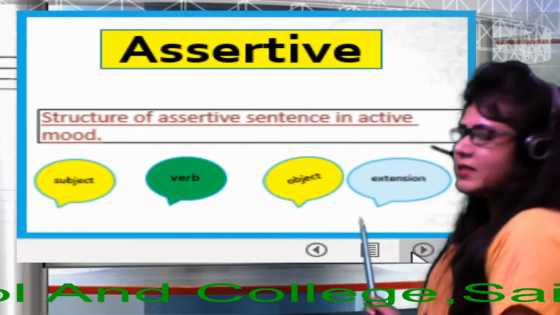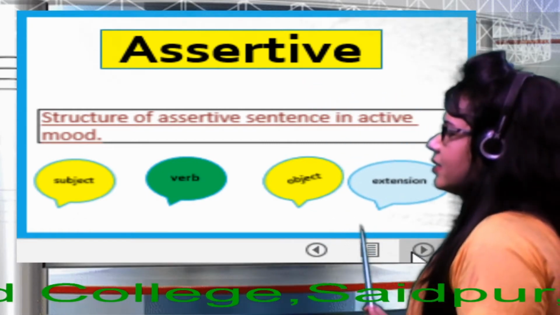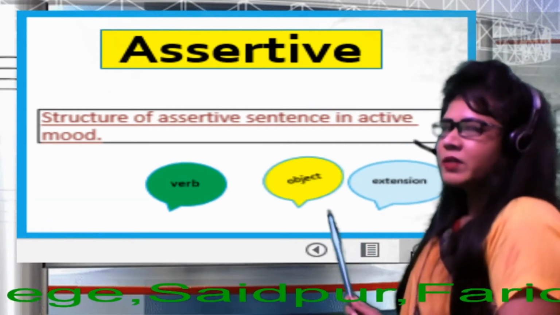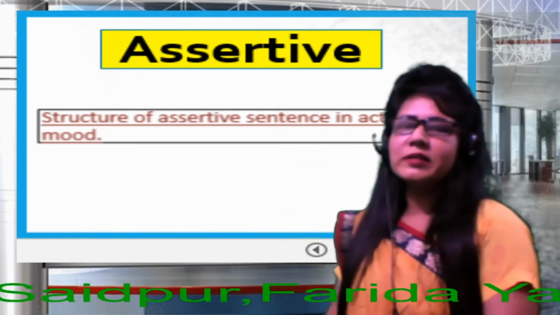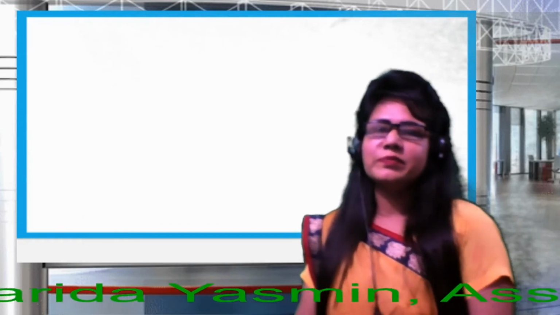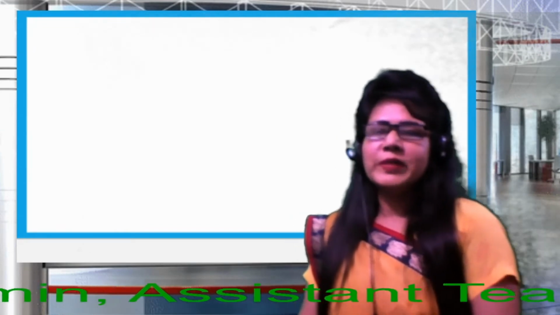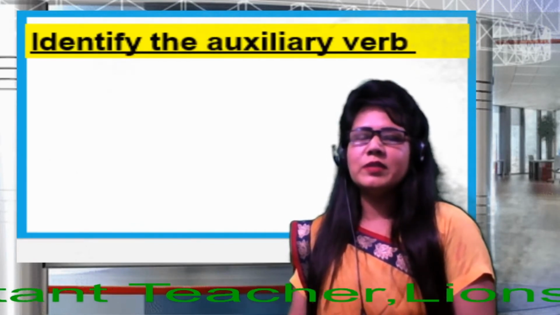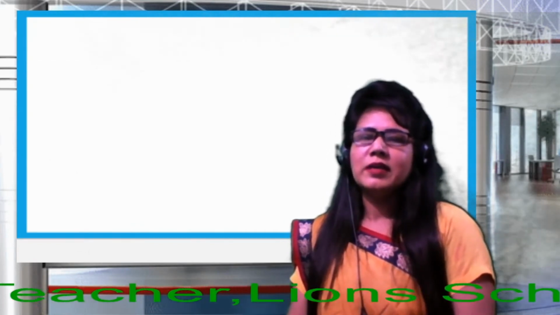This is the structure of an assertive sentence. Now go to the next slide. Identify the helping verb, dear learners, from the sentence, from present indefinite, past indefinite and future indefinite. You will identify the helping verb.